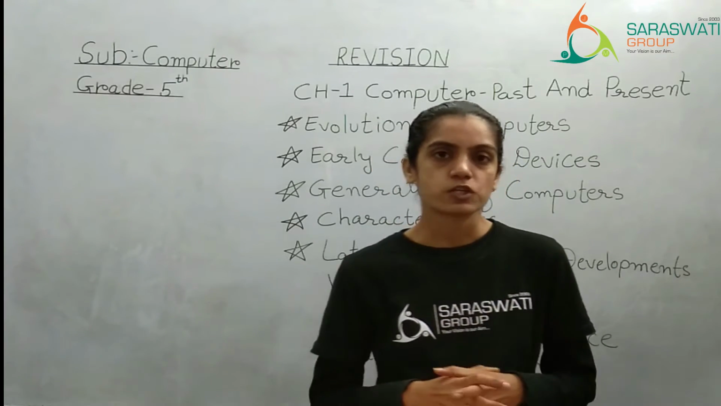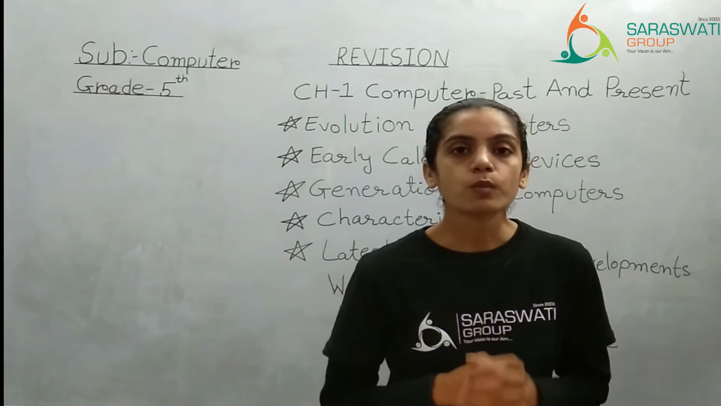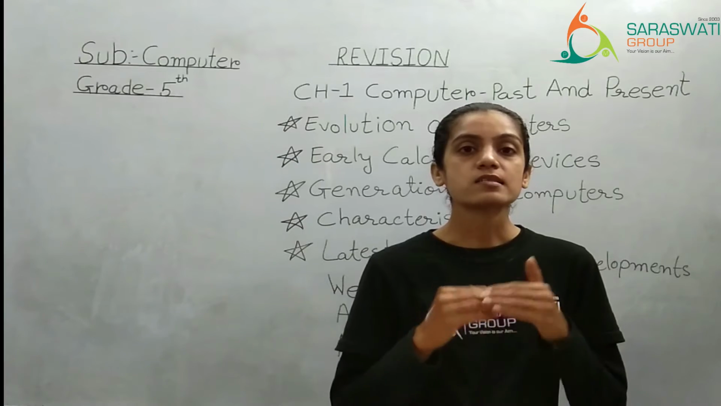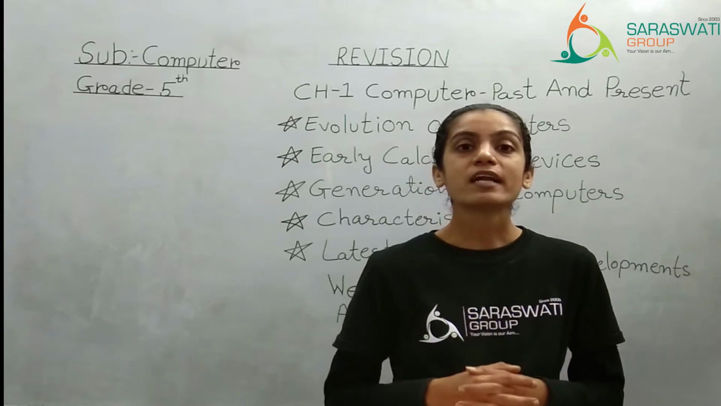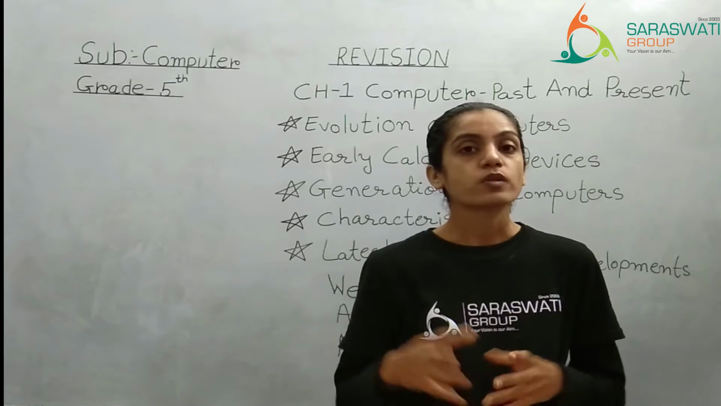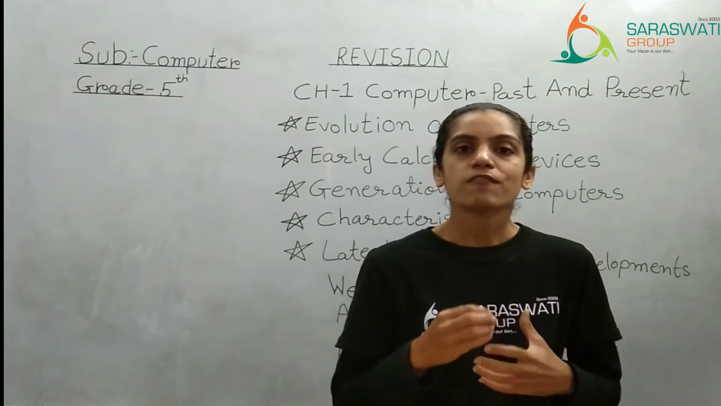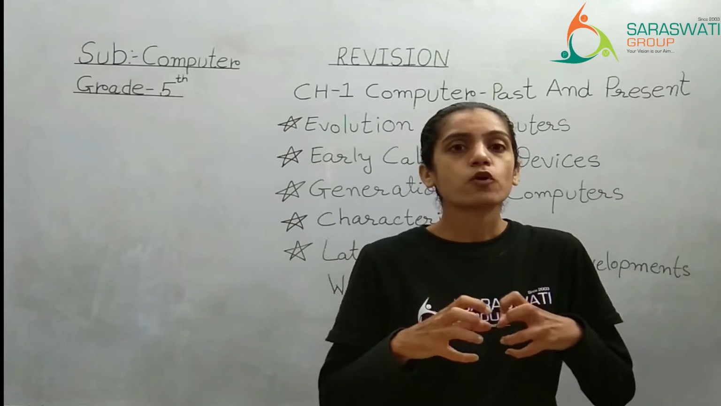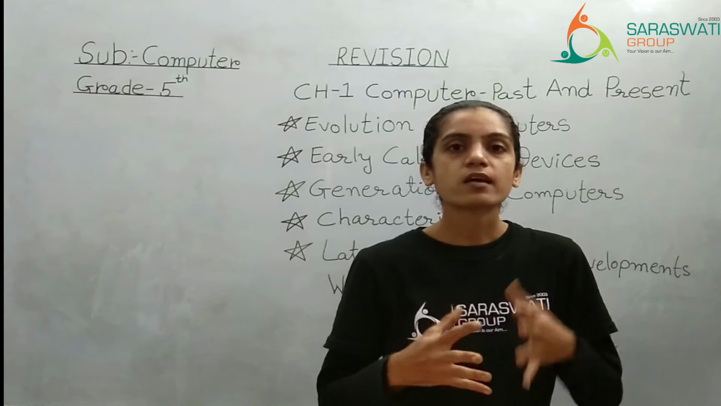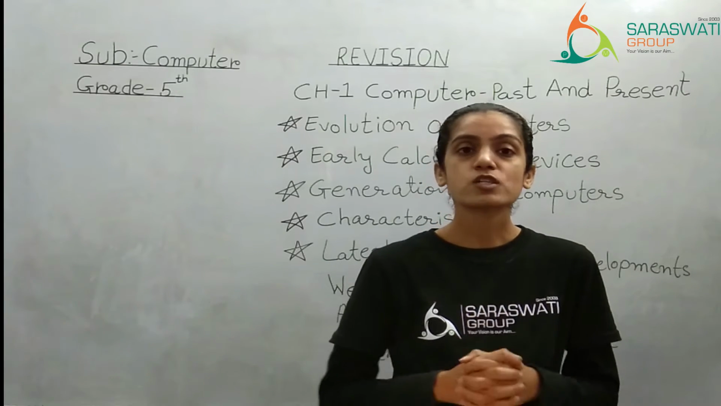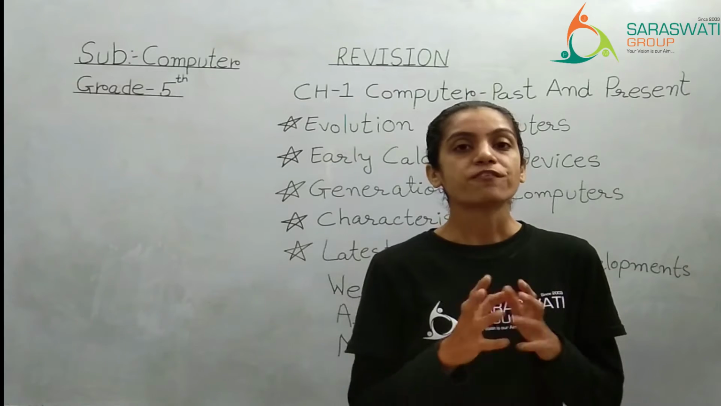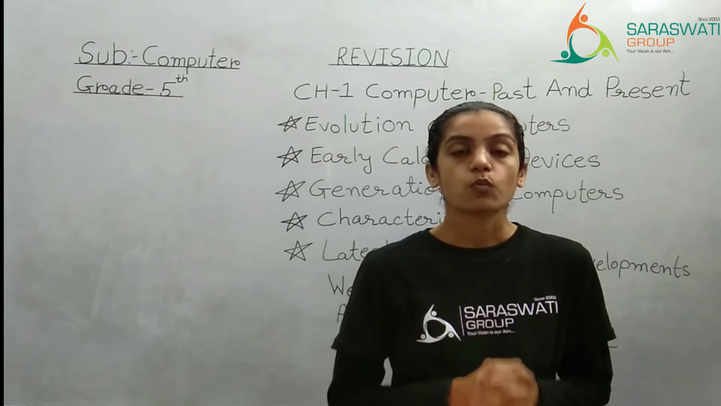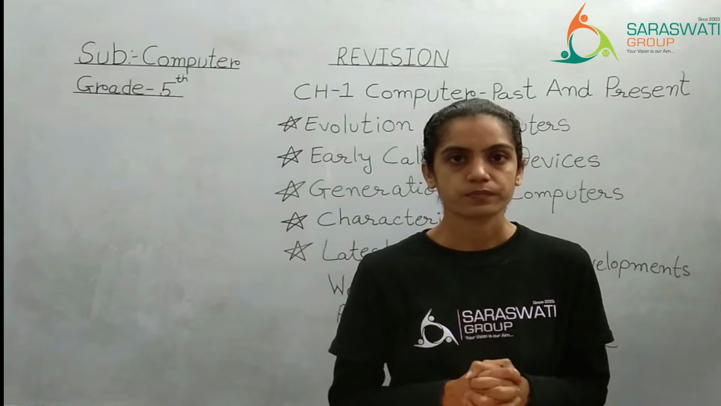So in the first generation, vacuum tubes were used. Vacuum tubes are what? A glass sealed tube which was generating too much heat. So in the first generation, what used to happen? If you are working on a computer for only half an hour, it will produce a large amount of heat. It used to heat up quickly. That is just because of the vacuum tube. So the first technology was the vacuum tube. The speed of the computer was also very slow.